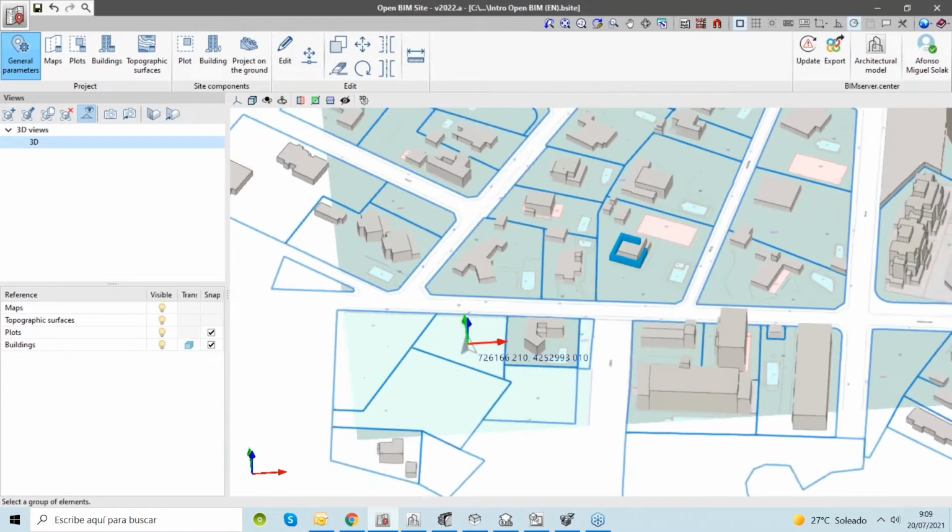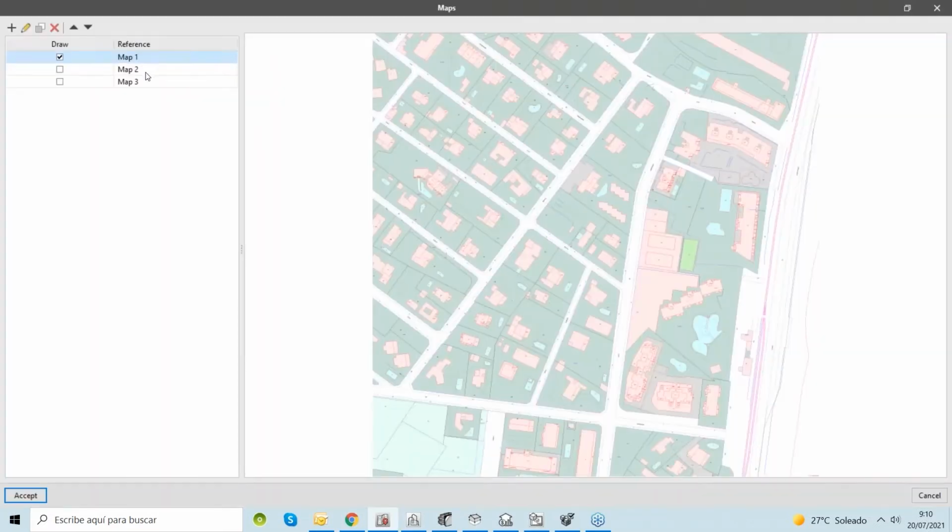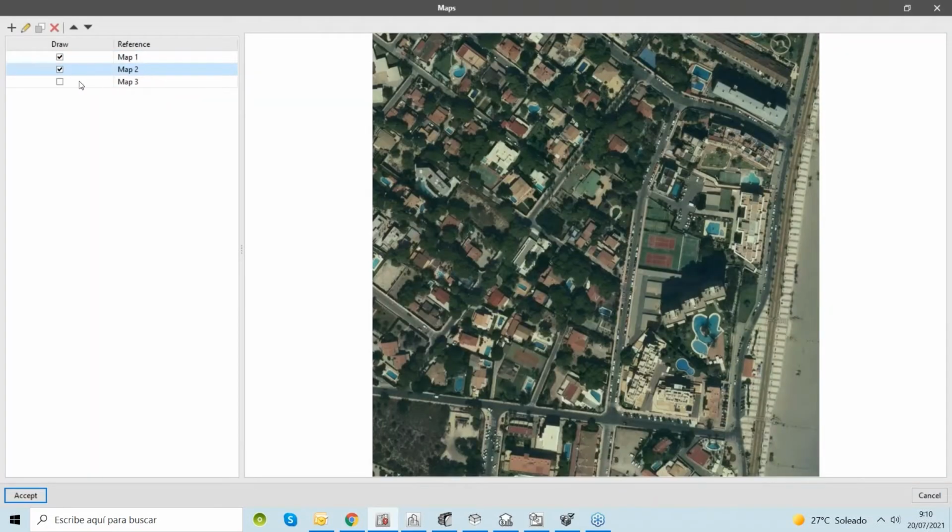Another thing that is very interesting in this application is the possibility to generate maps, plots, buildings, and topography surfaces. So with maps, we can download information from different types of databases.